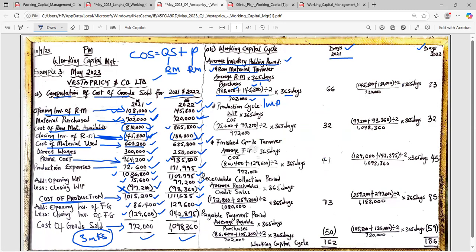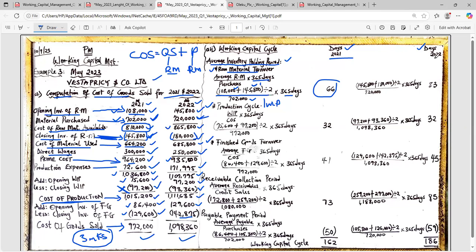Can somebody do 108,000 plus 145,800? The answer that you get, divided by 2. The answer that you get, divided by 702,000. The answer that you get, multiplied by 365 days, you get 66. Can somebody do that for me? 66 days.